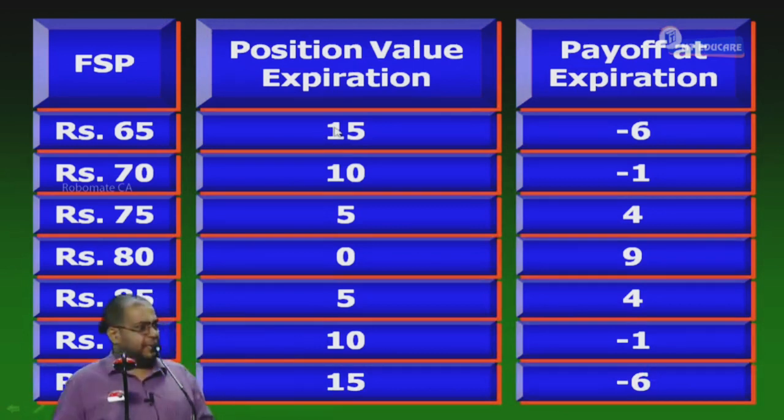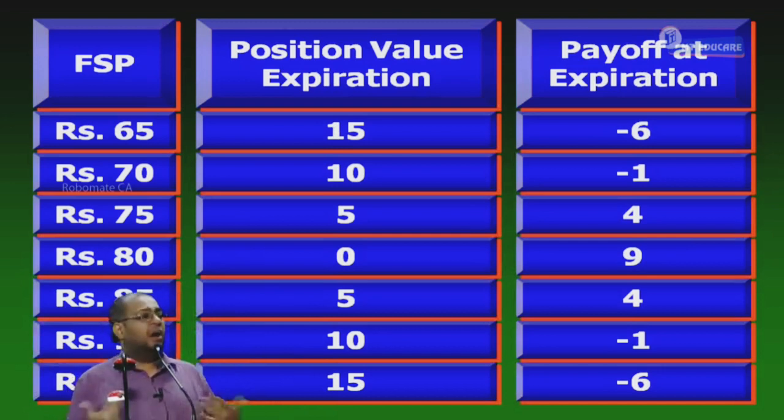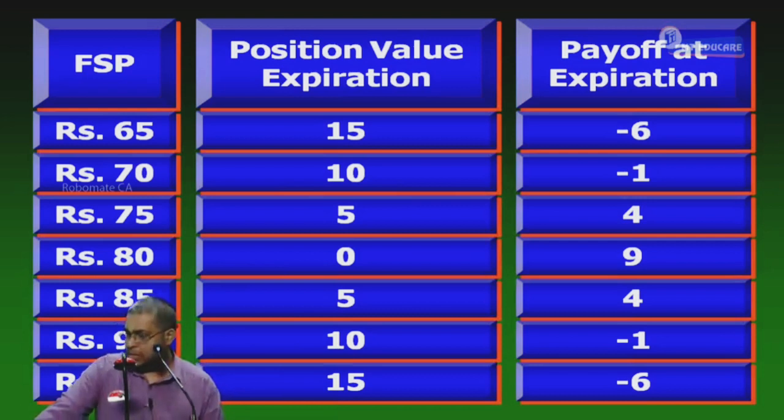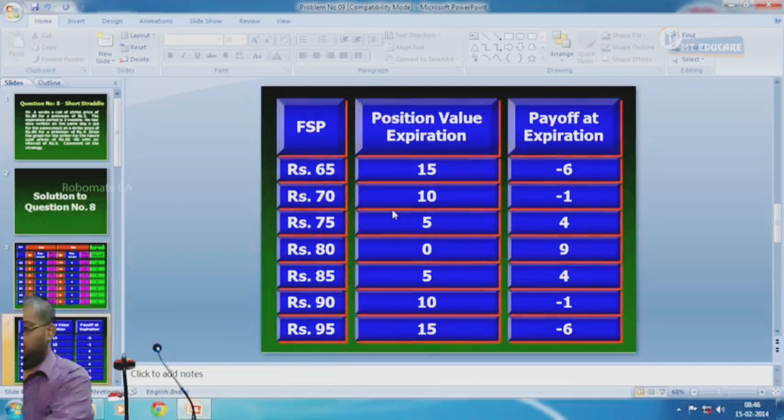I did not write it negative because the writer's position value is always negative and the holder will have positive. The holder cannot have a negative position value, because otherwise it would allow him to lapse. So since I am doing it for a writer, I cannot write minus. You may also write minus 15, minus 10, minus 5, minus 5, minus 10, minus 15. Write the position value. Copy it.